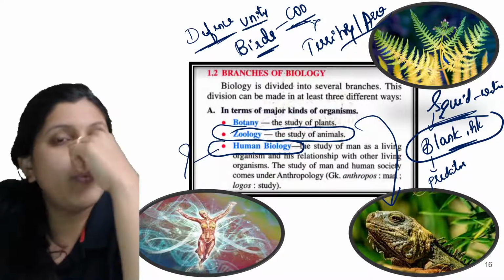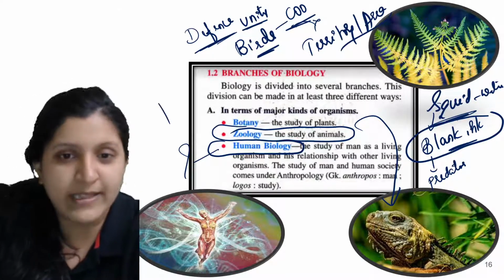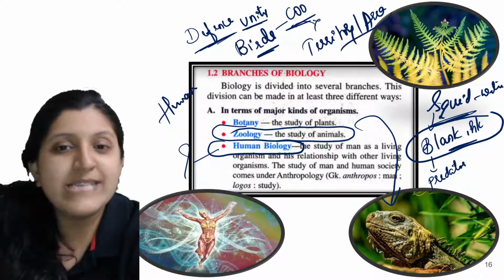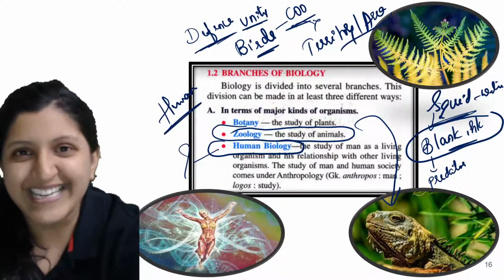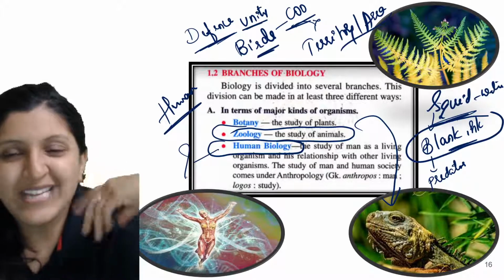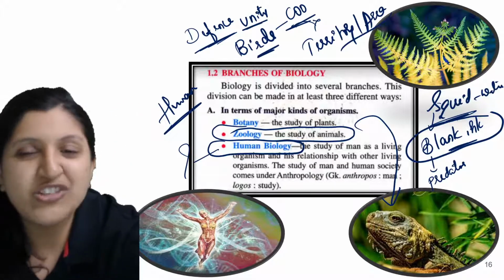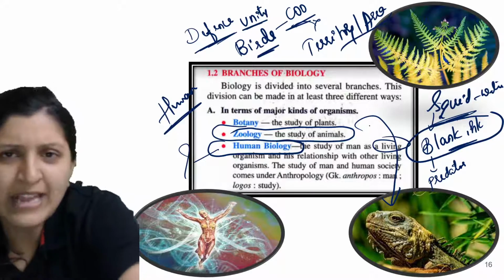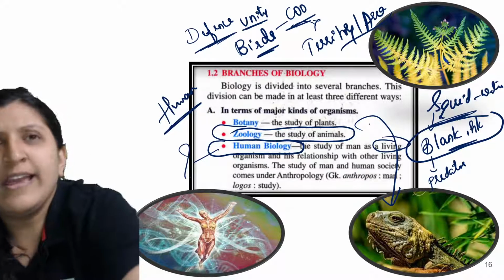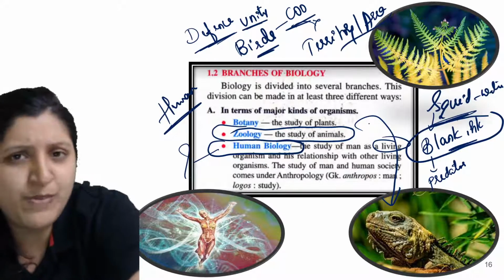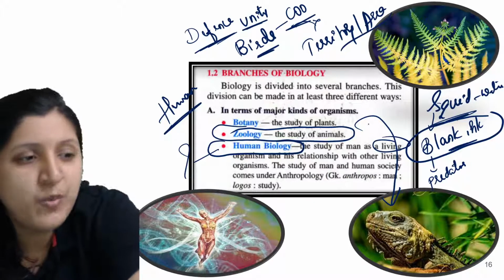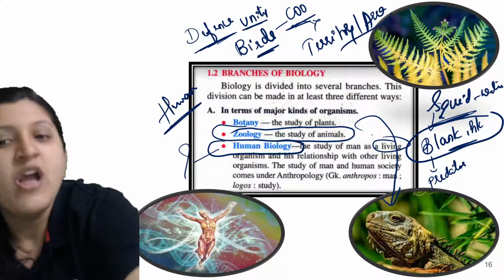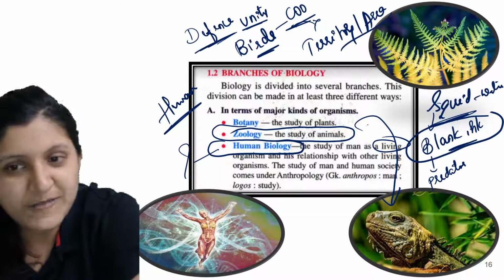So that means we have to study the human brain. How exactly is the human so talented? We need to study that. And the relationship of a man with other living organisms, like a dog or plants. How exactly a human is treating other animals can also be considered.